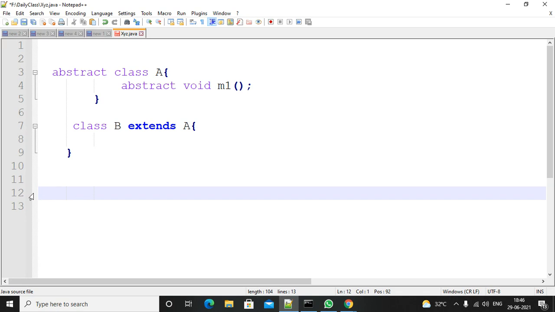After the interfaces, we will try to cover public, private, protected, and default, that is, access modifiers in the packages concept. After the interfaces concept is completed, we will cover packages: how to create a package, how to create a sub package, and if classes are in different locations, how to access them.